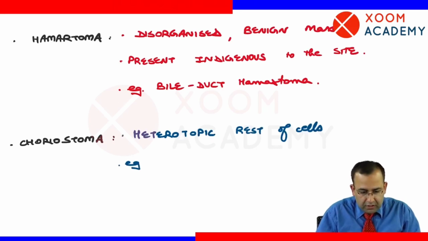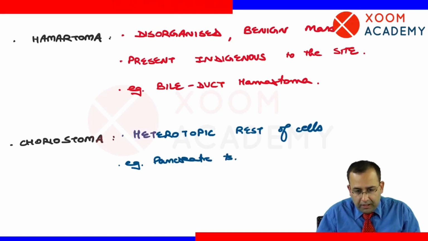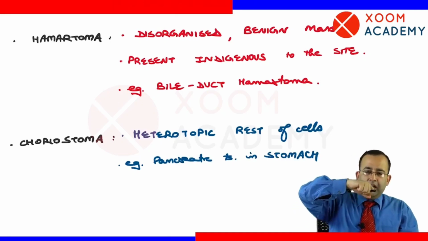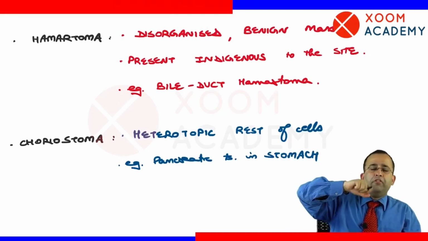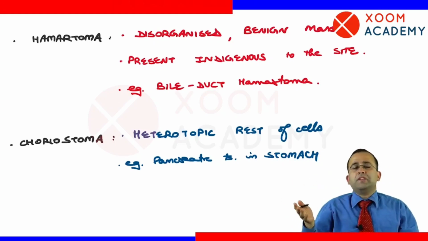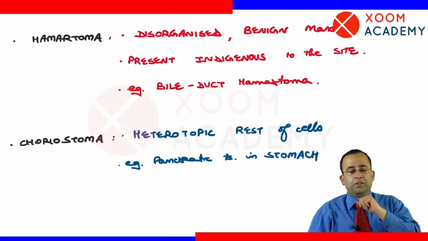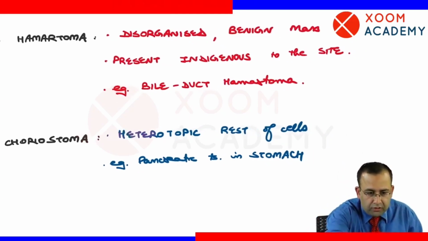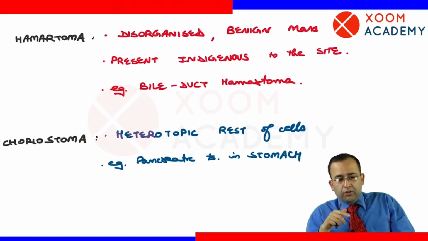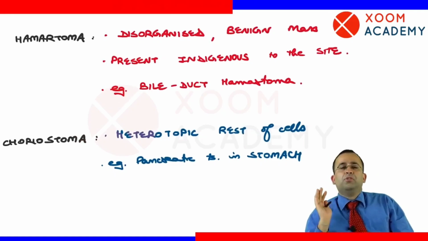Example, presence of pancreatic tissue in stomach. देखो, pancreatic tissue तो pancreas में होना चाहिए ना. If pancreatic tissue is present abnormally in the stomach, that is called choristoma. चोरी करके it has gone to another site. So a heterotopic rest of cells is called choristoma.